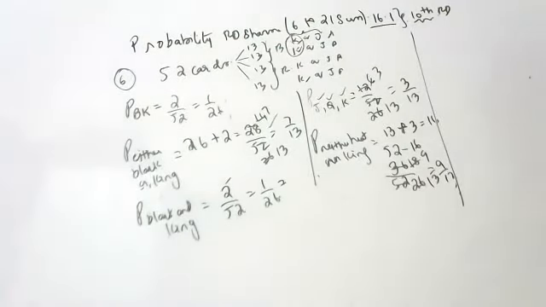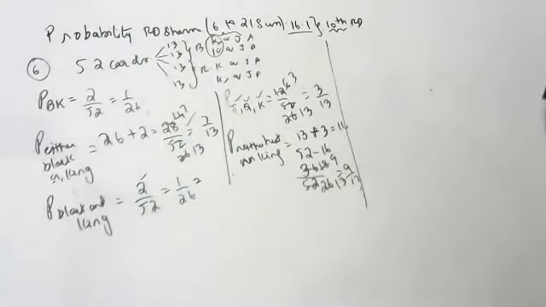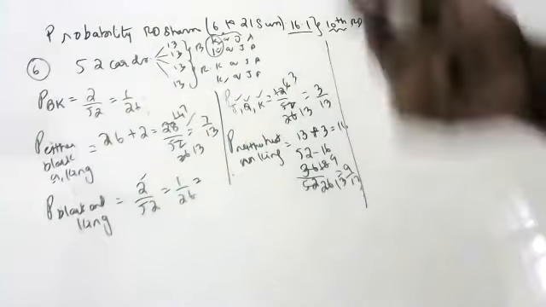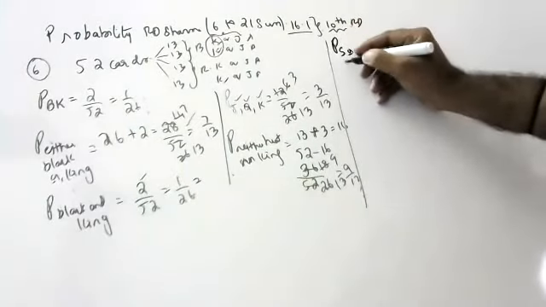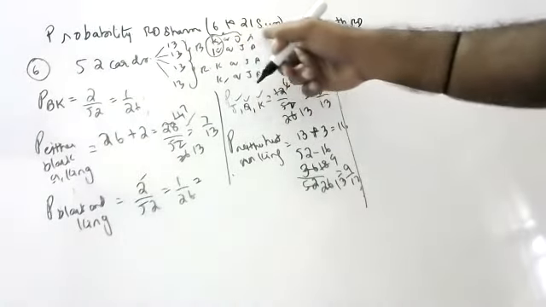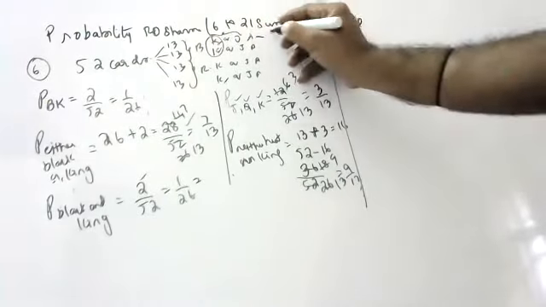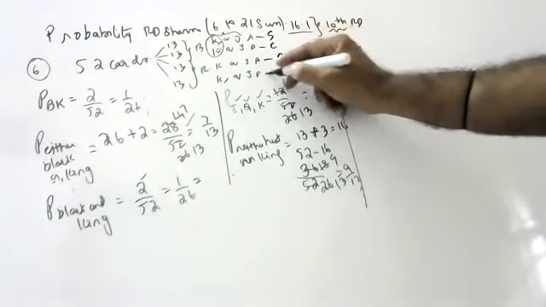Try to understand, children. Next question. Spade or ace? Probability of spade or ace. Anything is okay. How many spades are there, children? 13 will be there. Spades, clubs, diamonds, hearts.